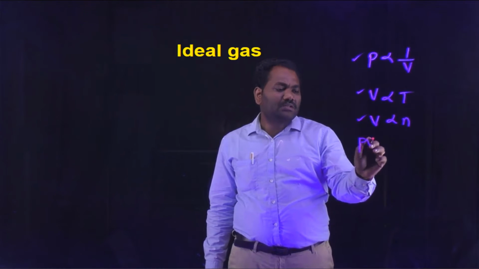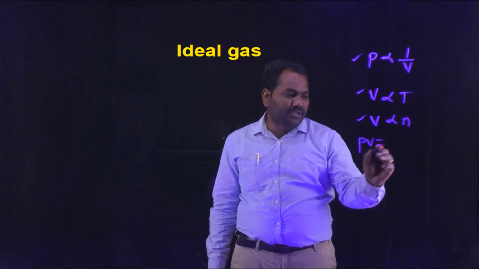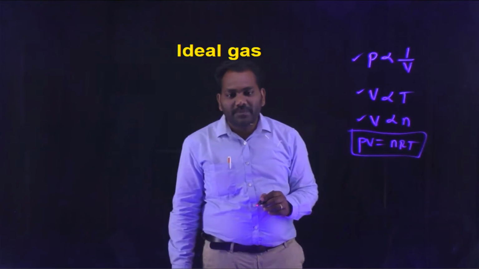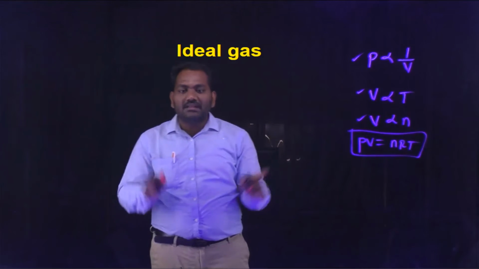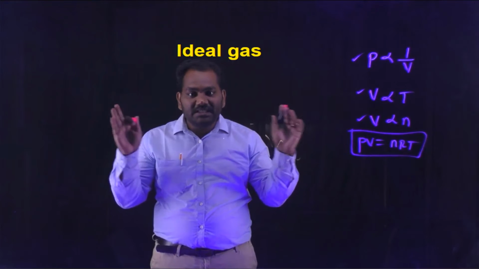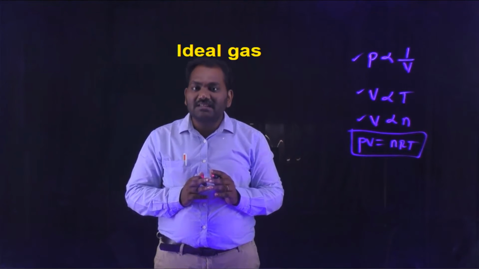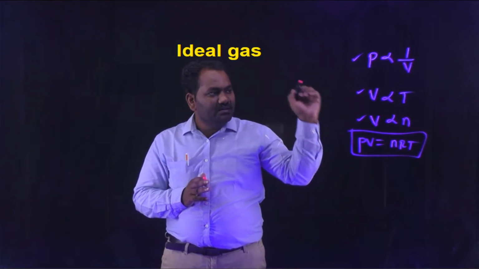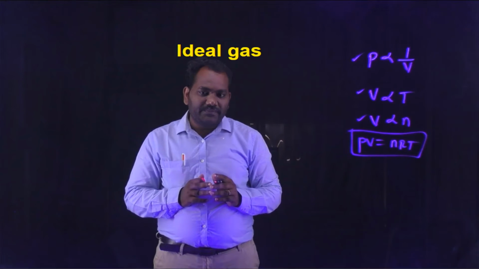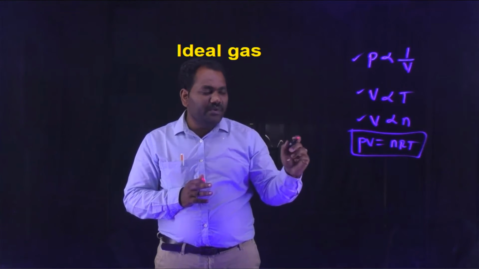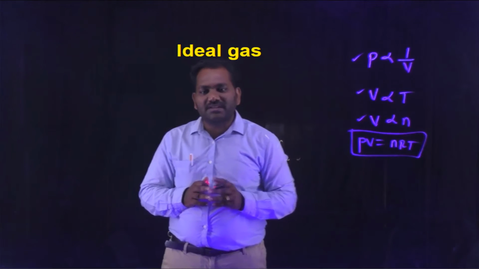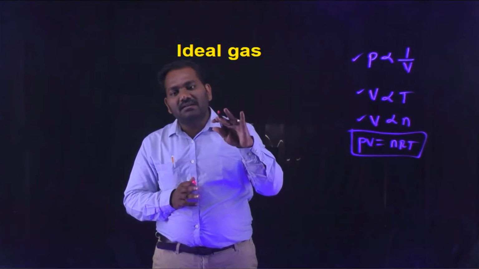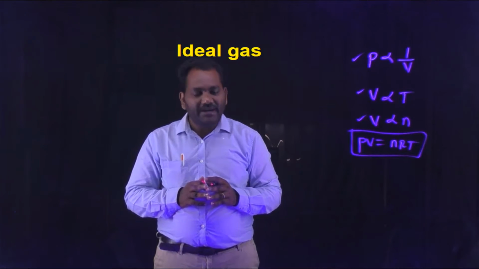we say the gas follows the simple ideal gas law, PV equals nRT, at all temperatures and pressures, at all conditions. Then that gas is called an ideal gas. Simply, the gas which follows Boyle's law, Charles's law, Avogadro's law, or the gas which obeys the ideal gas equation PV equals nRT at all temperatures and all pressures, that gas is called an ideal gas.